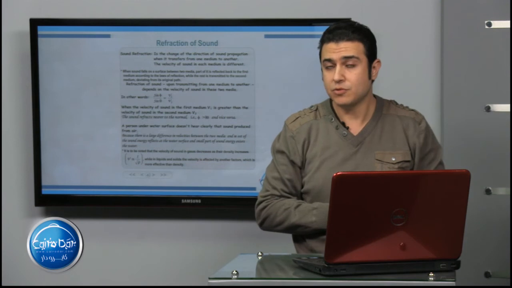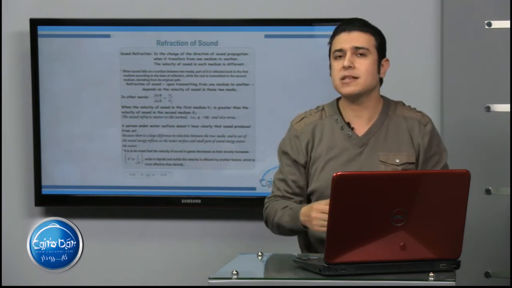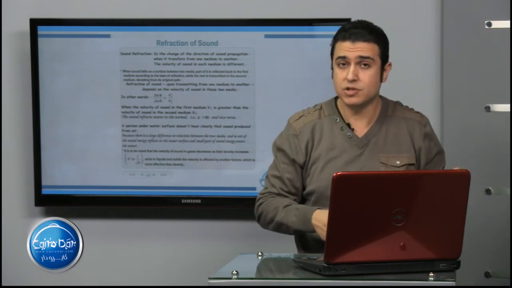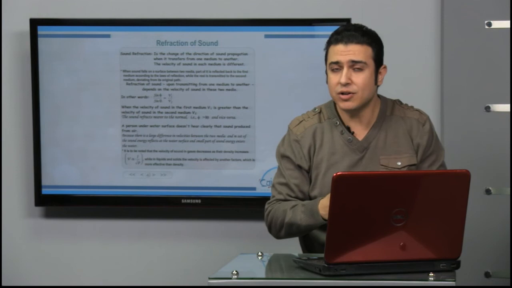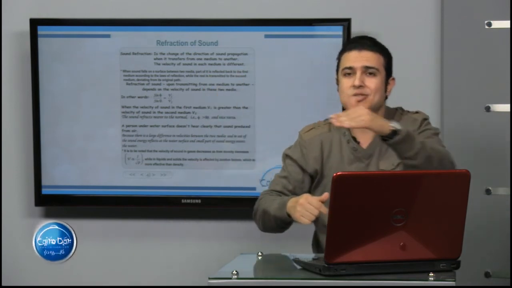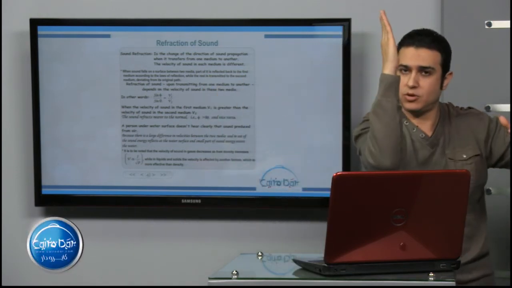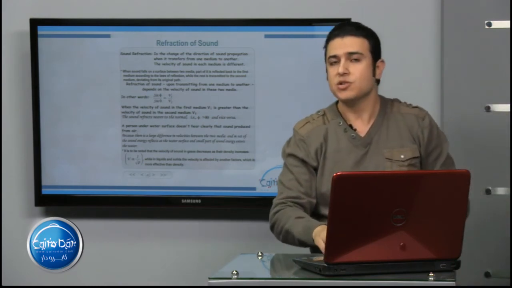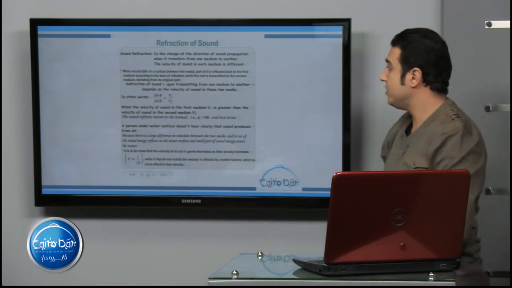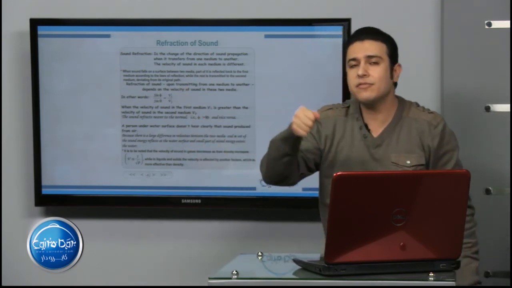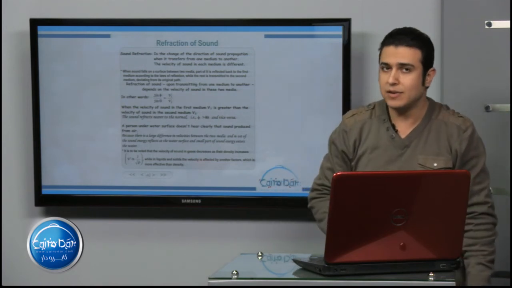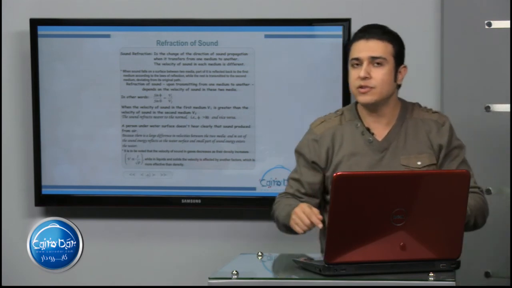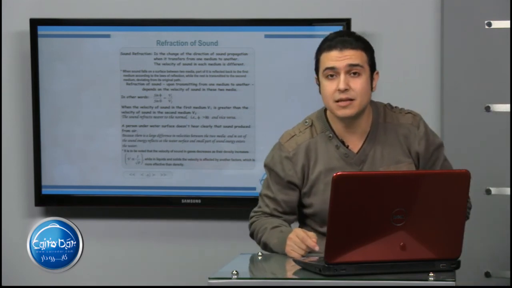When sound moves from lower velocity, such as carbon dioxide, to another medium, which is hydrogen, with higher velocity, it refracts away from the normal. Okay, so please don't forget this relation: V1 over V2 equals sine phi divided by sine theta. Phi is the angle of incidence, theta is the angle of refraction, V1 the velocity of sound in the first medium, V2 the velocity of sound in the second medium.